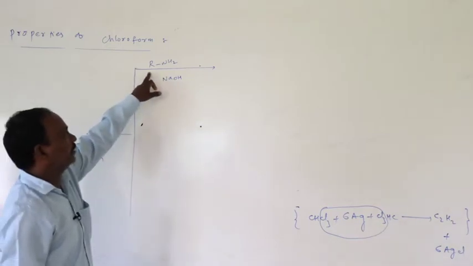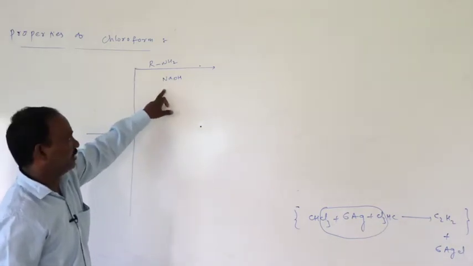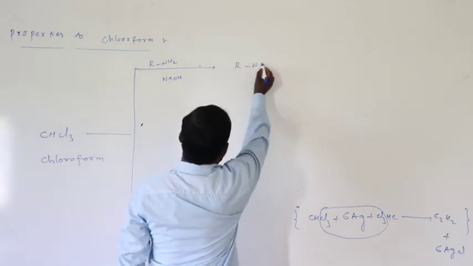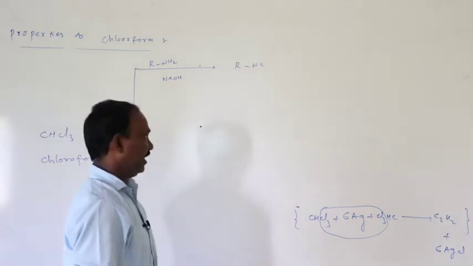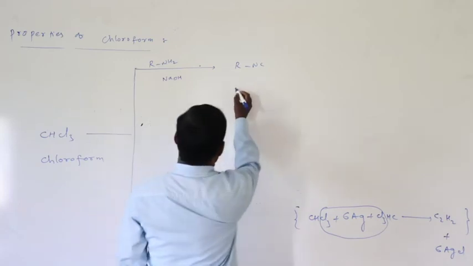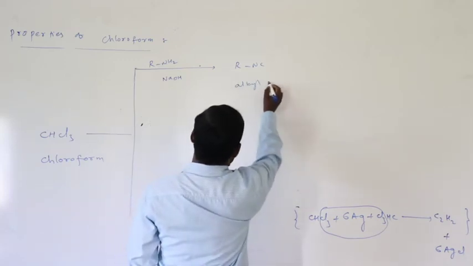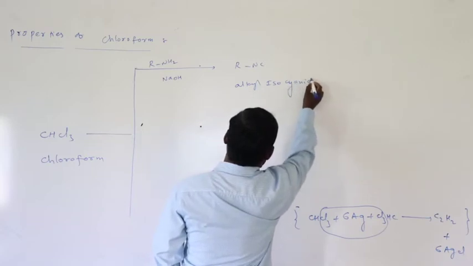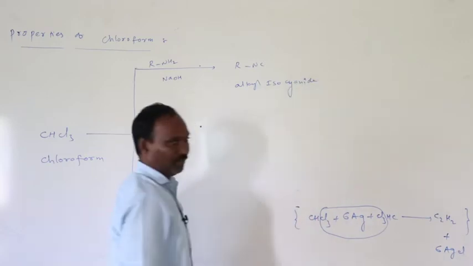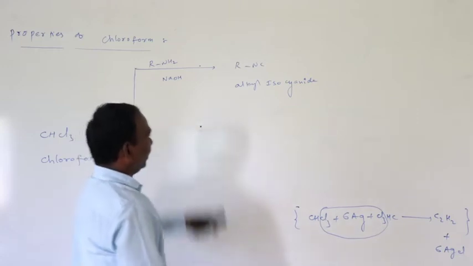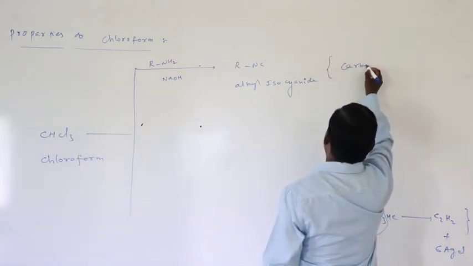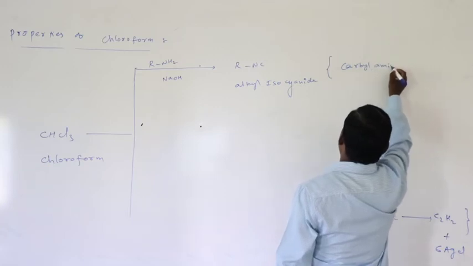Chloroform on treatment with a primary amine in the presence of base forms alkyl isocyanide. Okay, its name is alkyl isocyanide. This reaction is also called the carbylamine reaction.